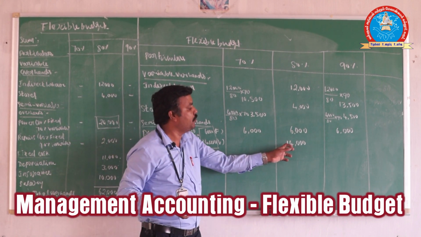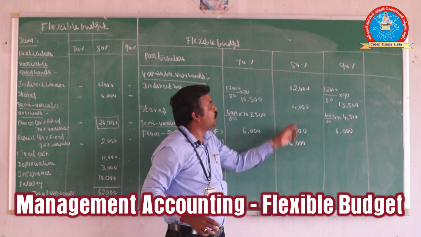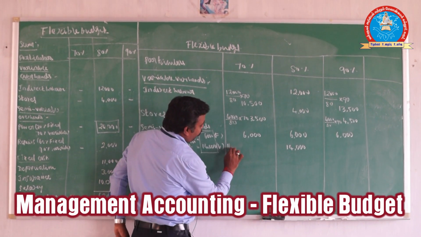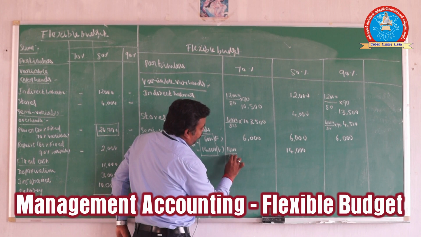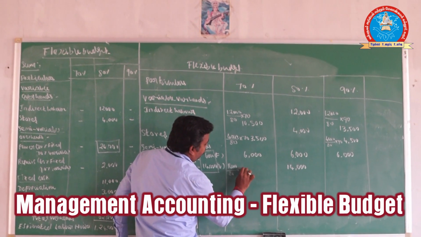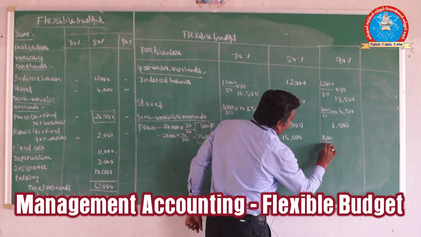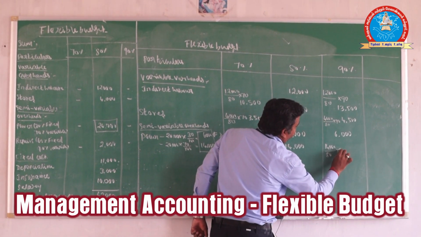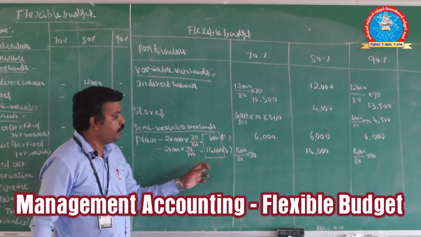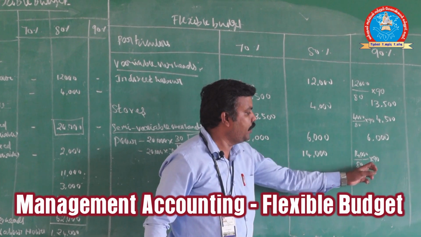So 14,000 for 80%, and what is the value for 70%? And what is it for 90%? So here, 14,000 divided by 80 into 70, and 14,000 divided by 80 into 90.